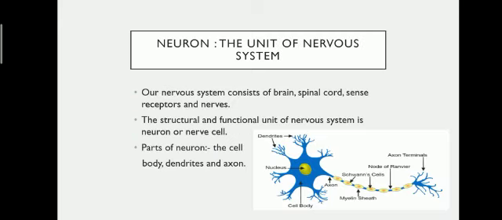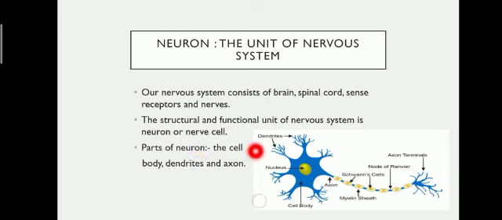So what is the unit of nervous system? Ultimately, who is helpful in controlling and coordinating such kind of activities? That is nothing but the neuron, the unit of nervous system. Our nervous system consists of brain, spinal cord, sense receptors, and nerves. Nerves consist of neurons. The structural and functional unit of nervous system is neuron or nerve cell.